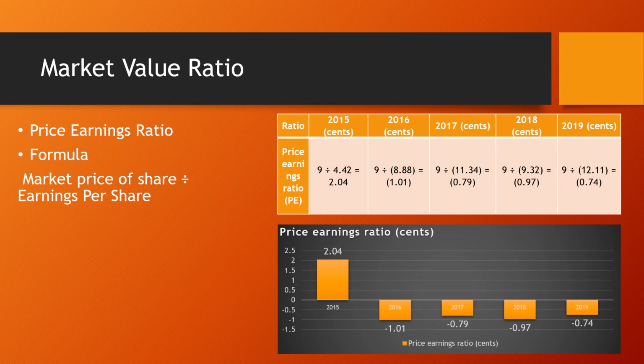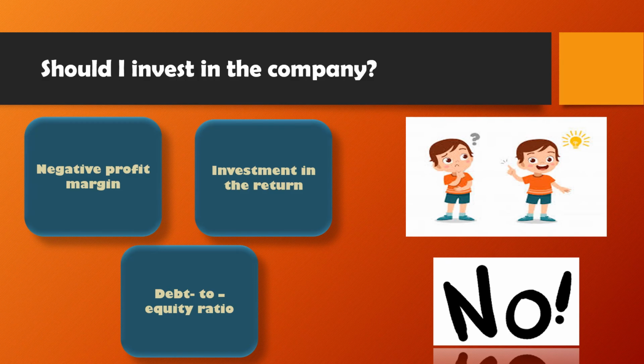Even the most established companies experience down periods, which may be due to environmental factors that are out of the company's control. However, companies that consistently show a negative price earning ratio are not generating sufficient profit and run the risk of bankruptcy. Should I invest in the company? I will say no because of the negative profit margin for this company. A company that can maintain a steady profit margin shows it can effectively control its operating costs, but Parkson's profit margin shows that their revenue cannot cover their costs in production.